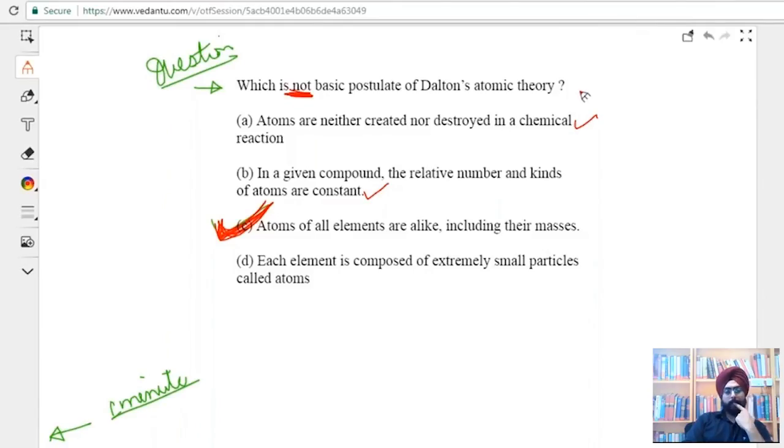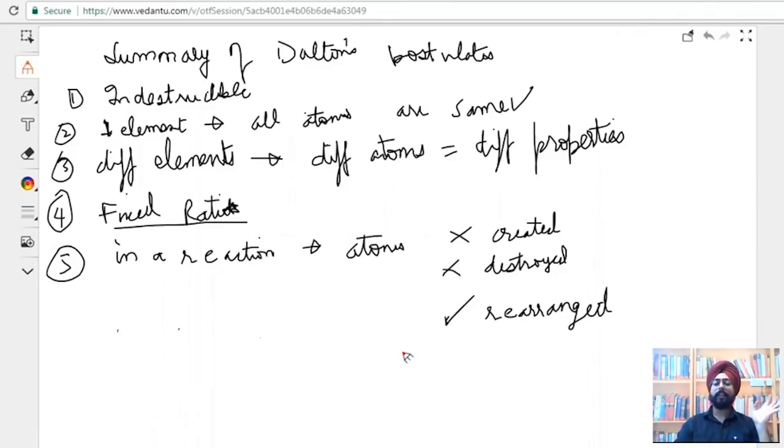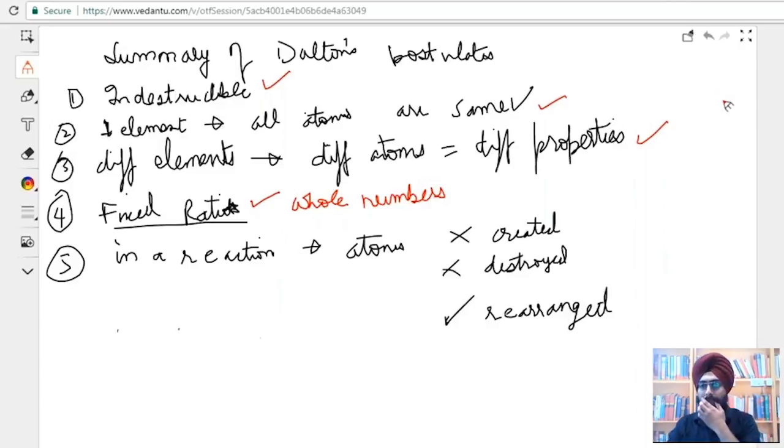Don't worry. For those of you who haven't understood the concept, let me open this slide. Dalton said atoms are indestructible. All atoms of the same element are the same. Atoms of different elements are different. They combine in fixed ratios of whole numbers. And in a reaction, atoms are neither created nor destroyed. They are only rearranged.